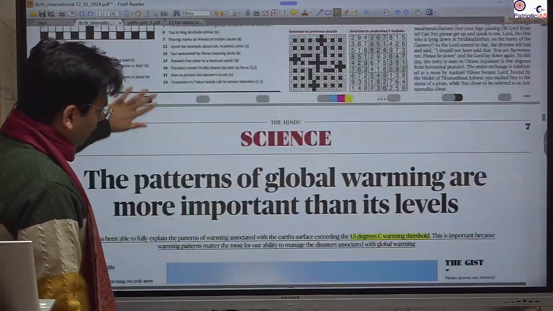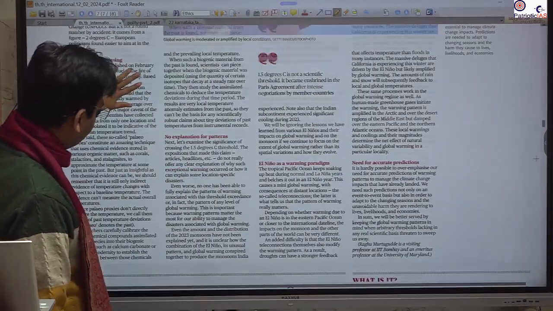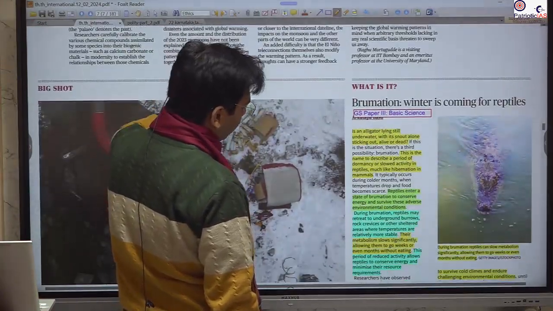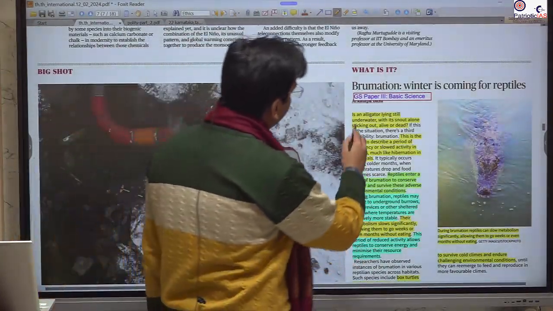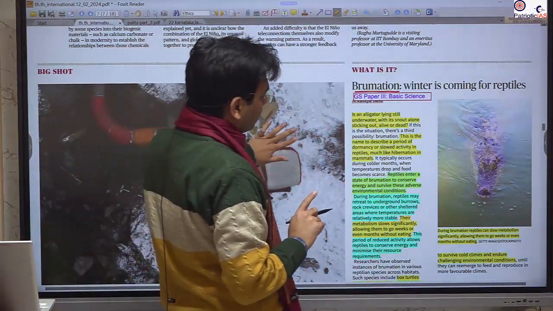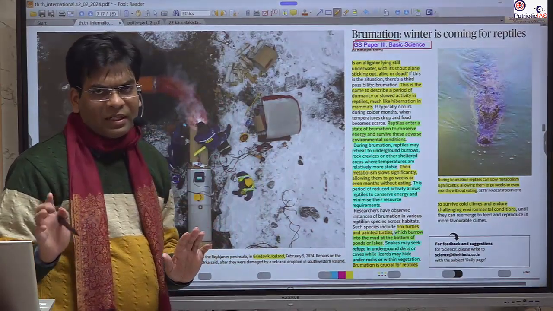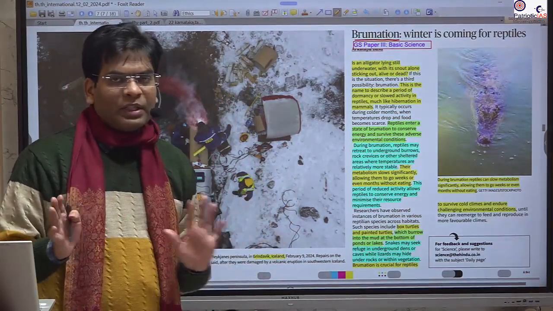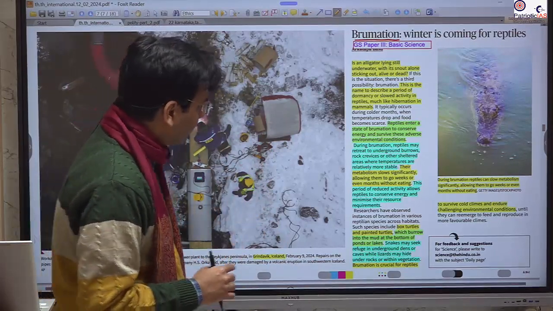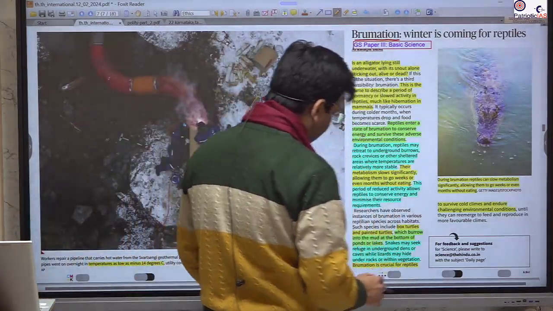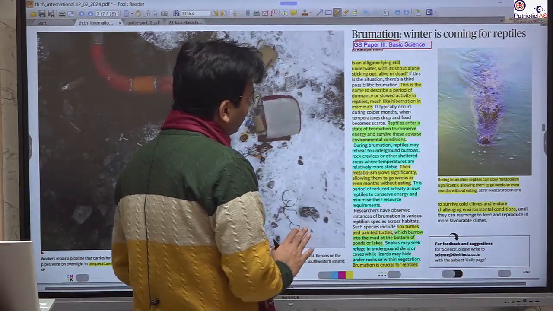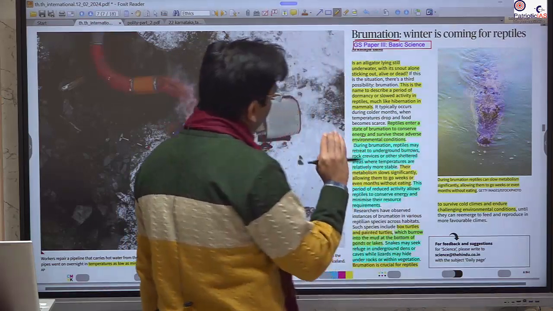Next important news that we are going to take is relevant. This is not that much relevant: you will study El Nino and La Nina in geography. Here it is important that you should know what brumation is. This concept is with respect to the hibernation of lizards or other reptiles when the climatic condition is not as per their nature. For example, lizards generally go into hiding, and in that process the metabolism slows down.